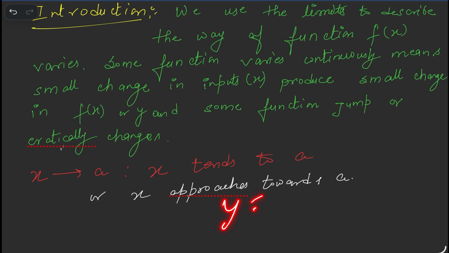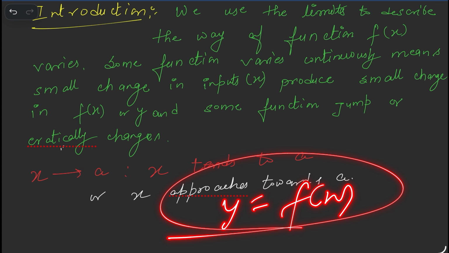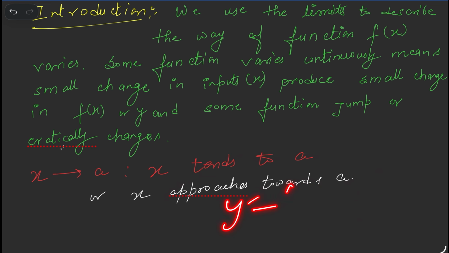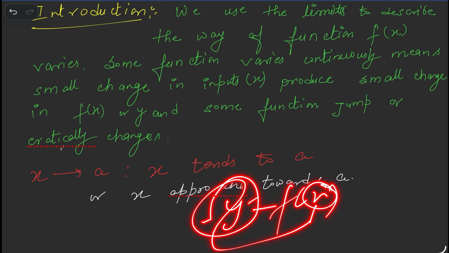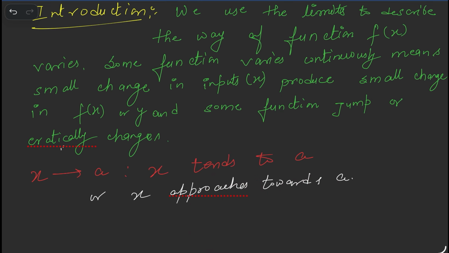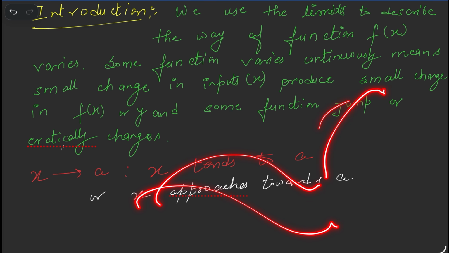But for some function y equal to f(x), if you make a small change in input, there is a drastic or radical change in y, right? Or a jump: the input changes a little bit but the output changes a lot. Got it? So for these functions, suppose any graph is going like this, then at the same point like this, or this one, then it starts from here.